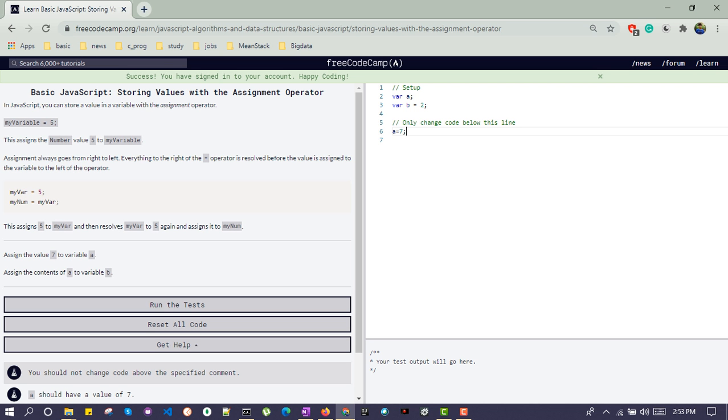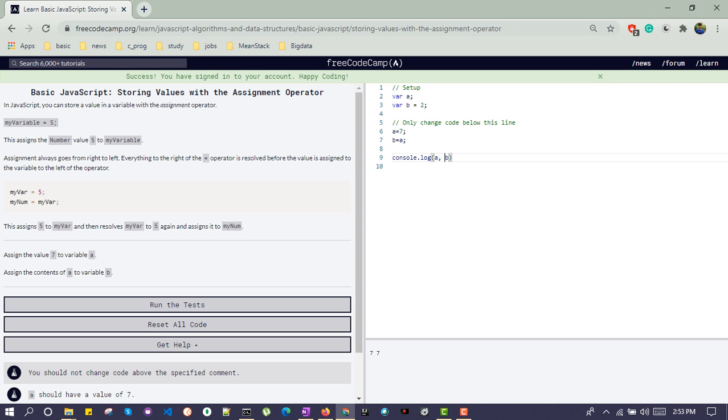Assign the content of a to variable b. Now they are asking us to assign the content of a to b. So we just need to do b equal to a. We can cross check this with the help of the console. So we will just give console.log a comma b. Two variables we are separating with the help of a comma.